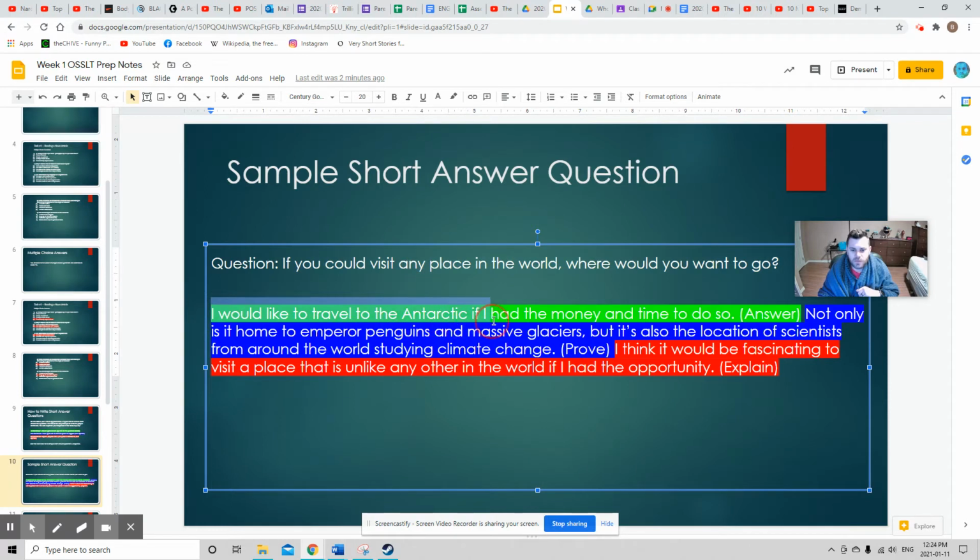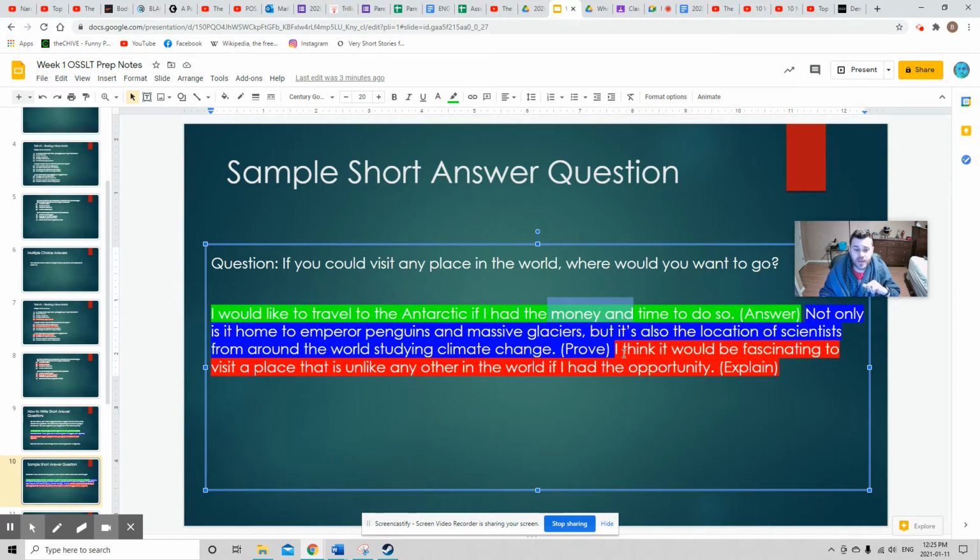I would like to travel to the Antarctic if I had the money and time to do so. So in green, we've answered the question. I've given you my opinion. I want to go to the Antarctic. Now, I'm going to give you some reasons why. Not only is it home to emperor penguins and massive glaciers, but it's also a location of scientists from around the world studying climate change. So that's my proof. Those things are all factually correct. They are true. Now I want to explain how my proof supports my opinion here in green.